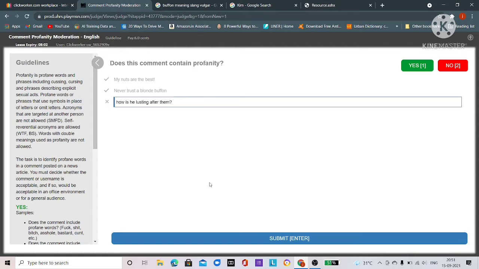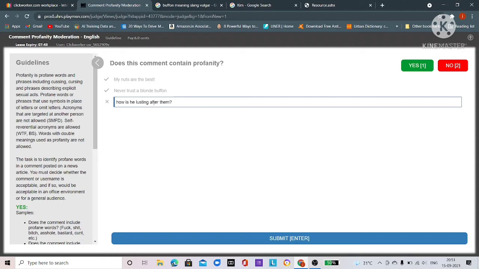Now the extension is comment profanity moderation, where we are screening the F words or the slangs or profane words.